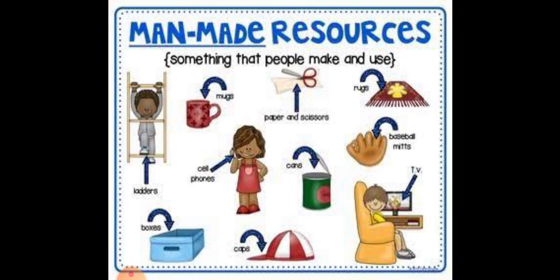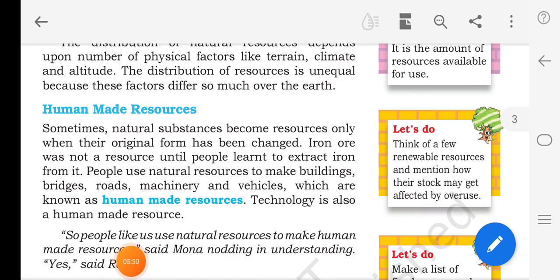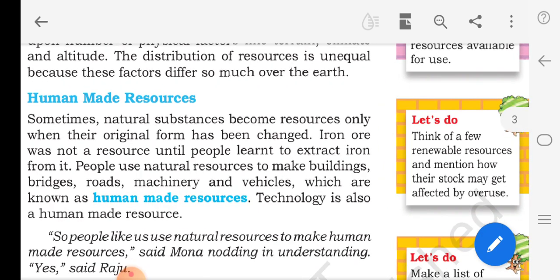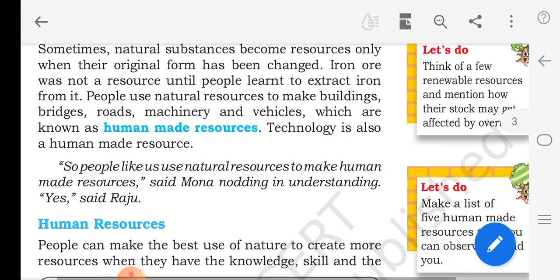Now let's see human resources. Human made resources use natural resources to make buildings, bridges, roads, machinery and vehicles, which are made by people. Those are known as human made resources. Technology is also a human made resource.